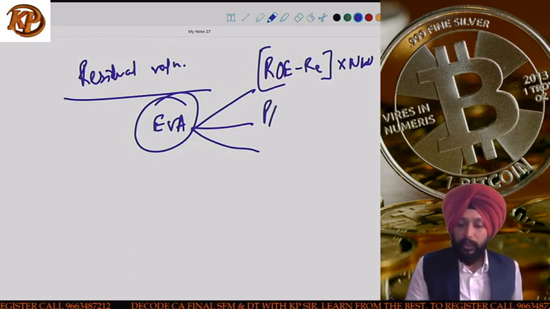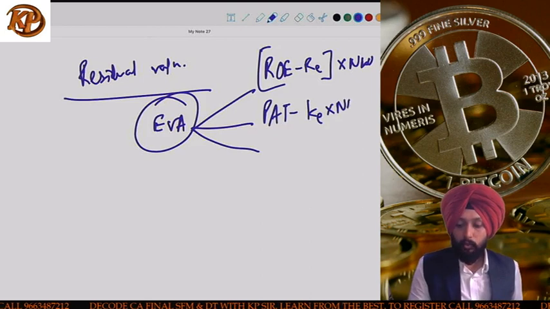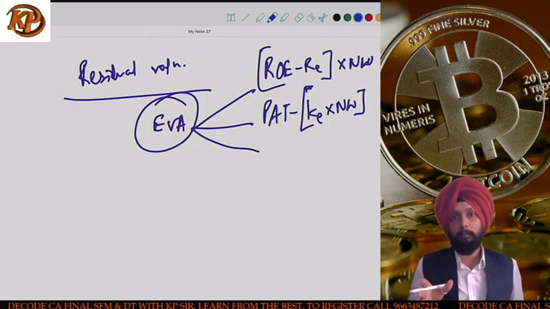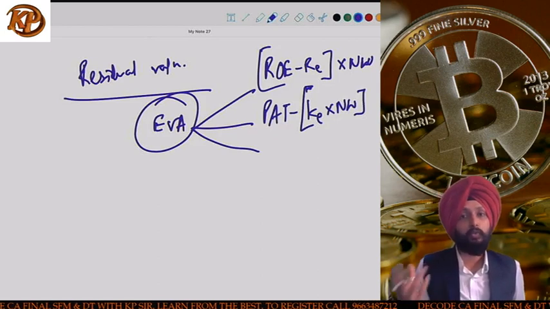The second formula which can be used is PAT minus KE into net worth. This is the second formula. On the net worth, cost of equity is multiplied, that is the money shareholders want. PAT is what they actually get.